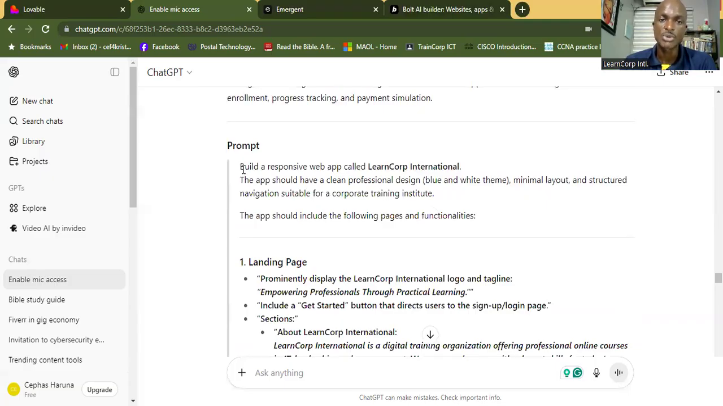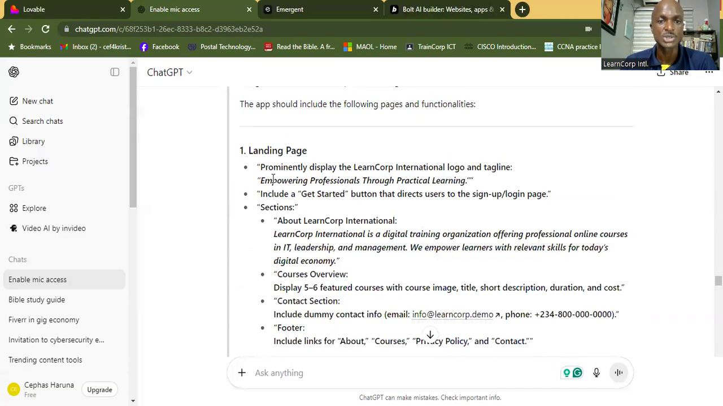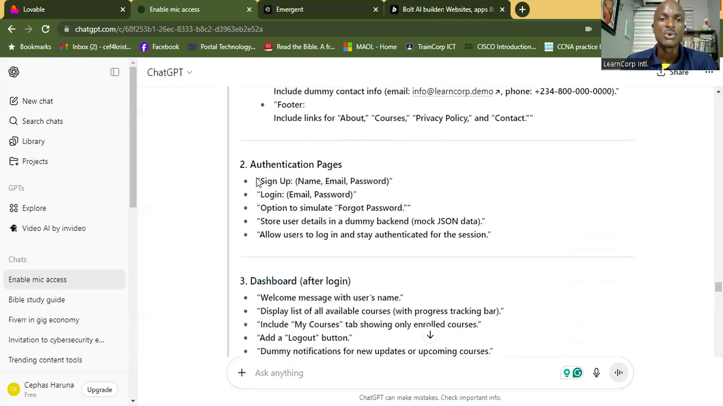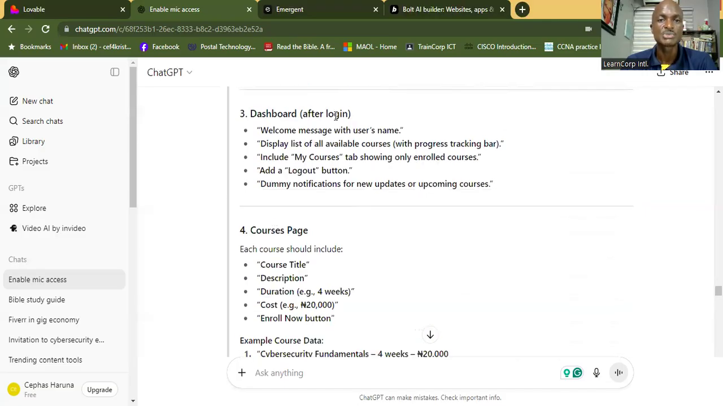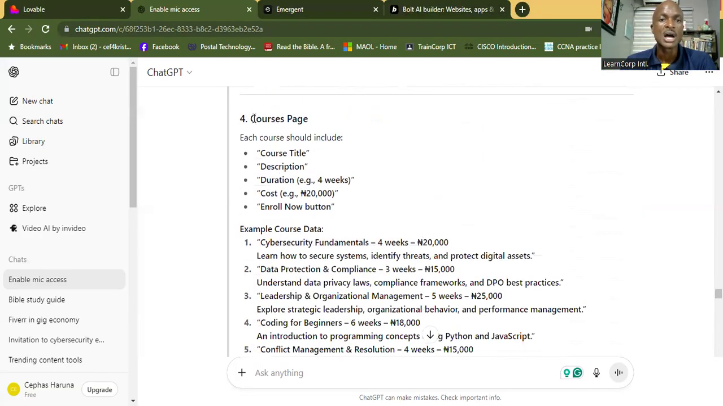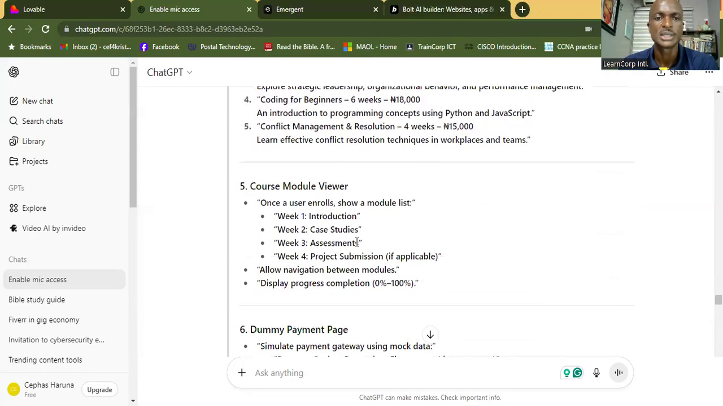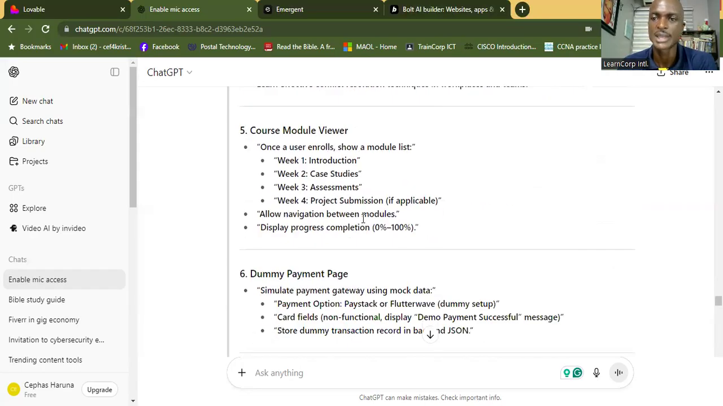All right, so this is the prompt proper. The landing page, this is what it's going to look like. The authentication page, this is what it's going to look like: the name, password, login, all of that. The dashboard, after login, welcome message, display list, and so on. Cost page, course title, description, the cost, 4 weeks, 20,000. So you can see right here, everything is detailed. It gave it to me just the way I explained it.